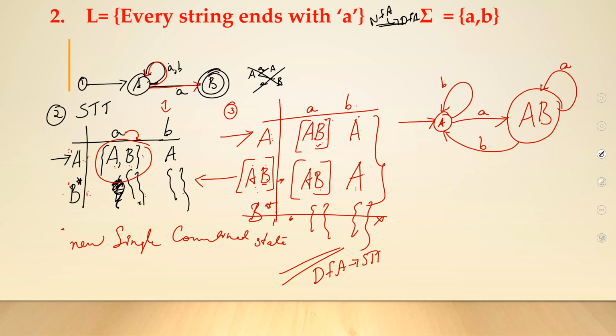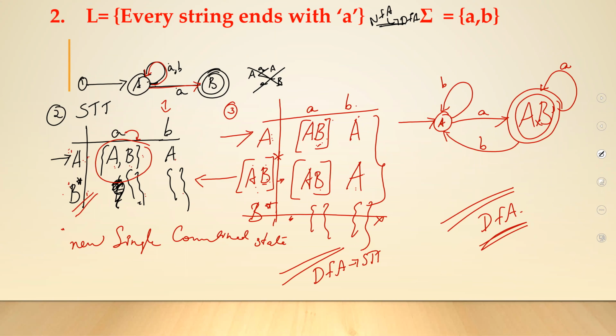Now you might be having a confusion. This is my DFA. The construction is over. Which is the final state? In your initial NFA, you very much know that B is your final state. After you do subset construction, any state with B in it will be your final state.